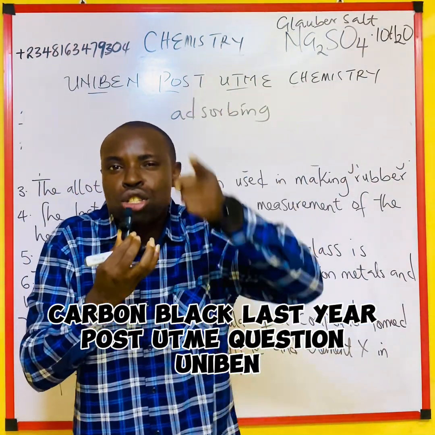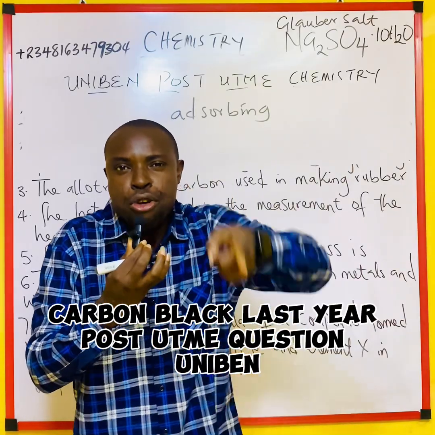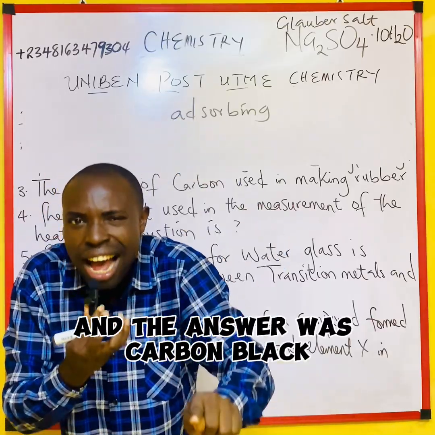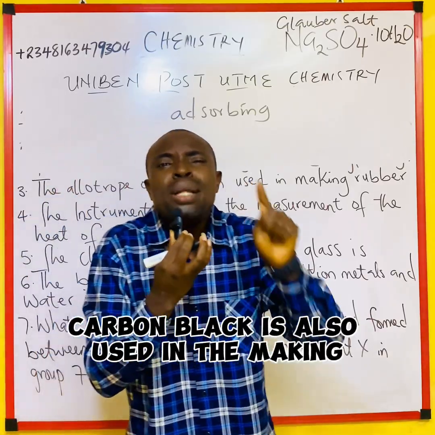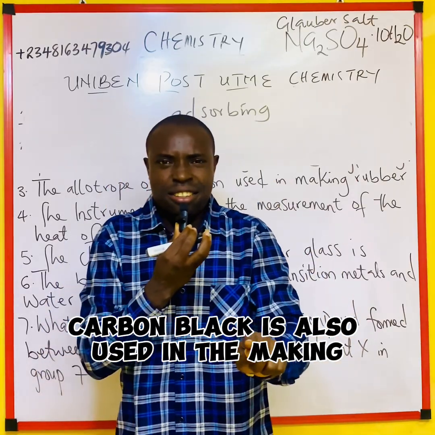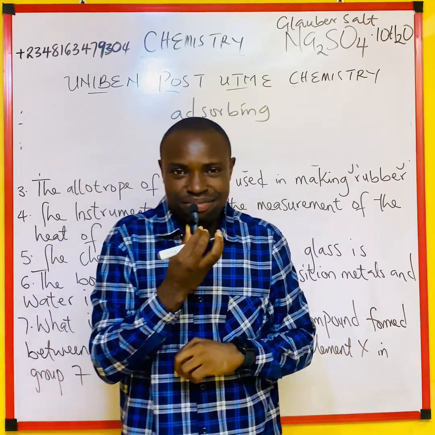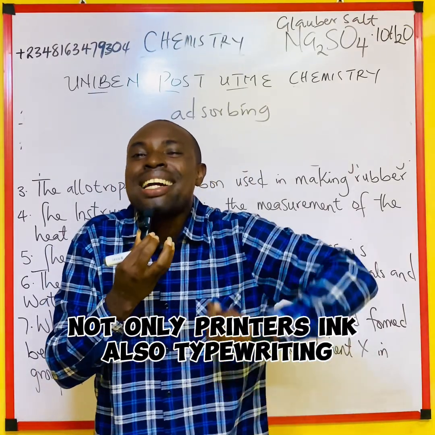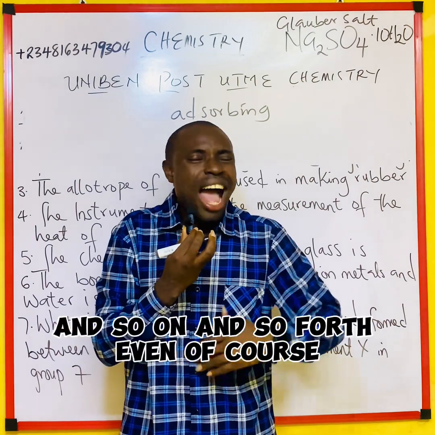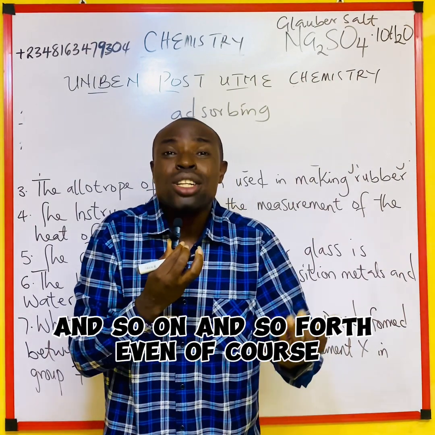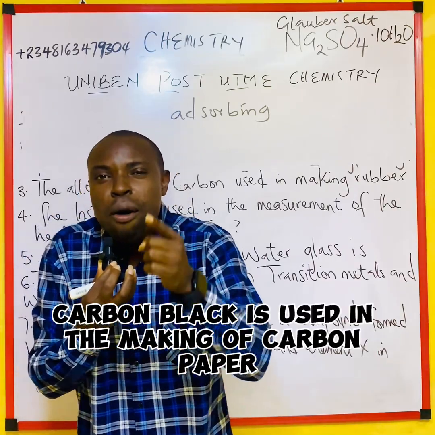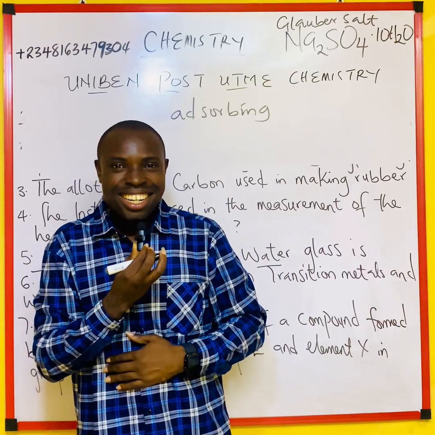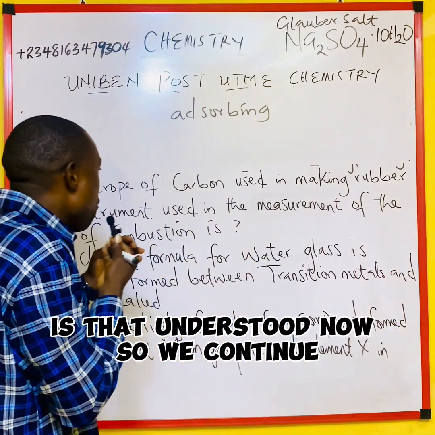Last year, post-UTME question, UNIBEN, that was one of their questions, and the answer was carbon black. Carbon black is also used in the making of printer's ink. Not only printer's ink, also typewriting, and so on and so forth. Even carbon black is used in the making of carbon paper. Is that understood now? So we continue.